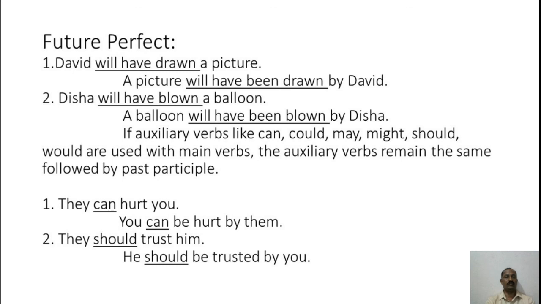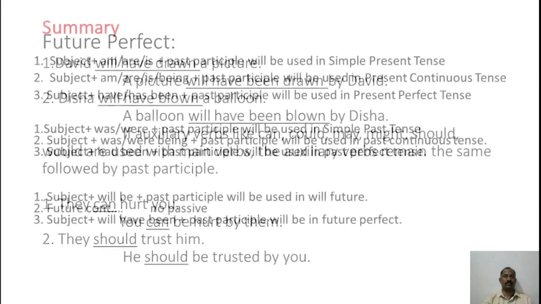And in the second example, they should trust him. If you turn it into passive voice, he should be trusted by them. Here also, if you see the underlined words, should is placed as it is. So we will move on to the next slide.